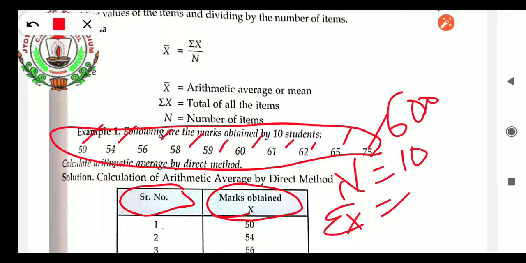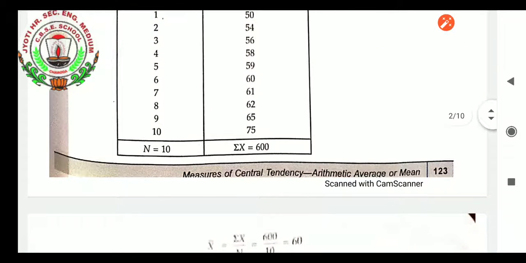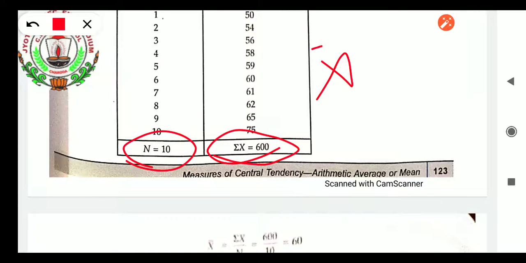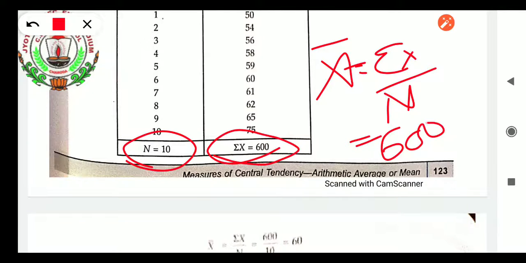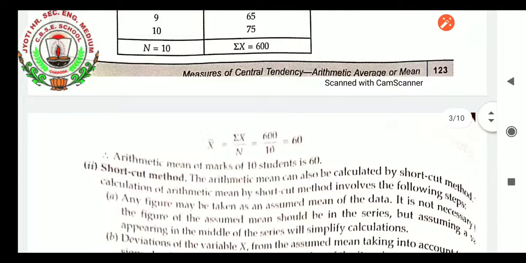The way to add them up is shown now. We see the serial number, marks obtained, x, with all the values substituted: n equals 10, sum of x equals 600. Now let us see how the formula is calculated. Here comes 600, here comes n. Mean by the direct method equals sum of x upon n equals 600 upon 10. What will be the answer? 60. So this is the direct method, student. I hope you have understood.